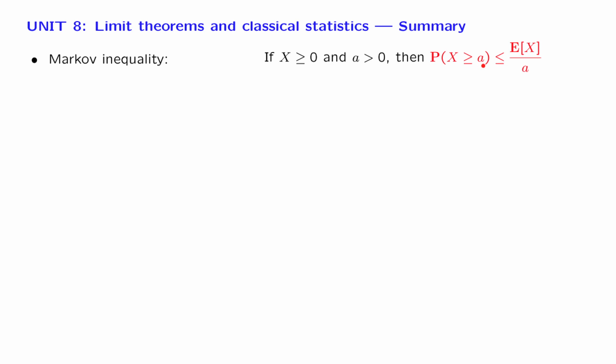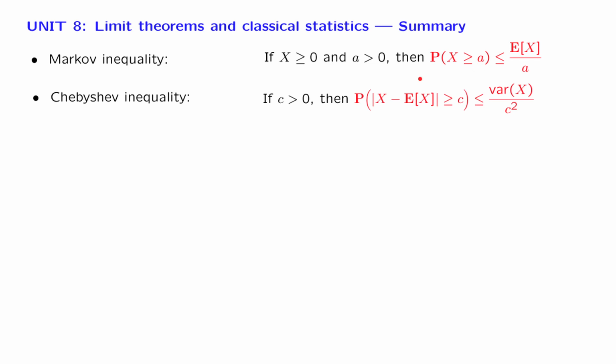And then we developed the Chebyshev inequality, which is in the same spirit, but it actually makes use of the variance of the random variable. It tells us that if the variance is small, then the probability that our random variable is far away from its mean is also small.